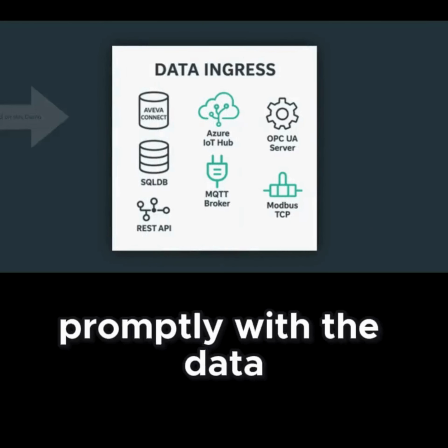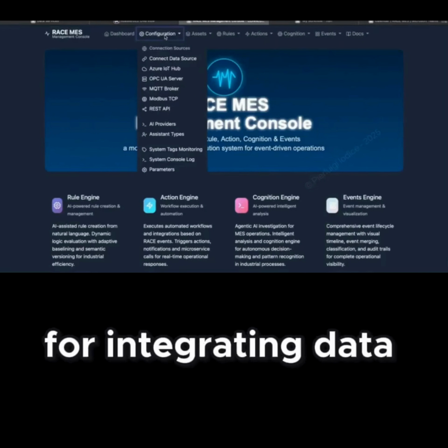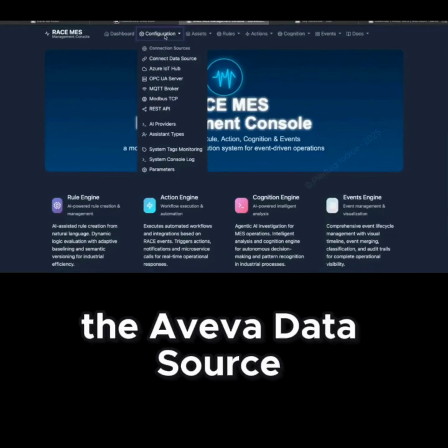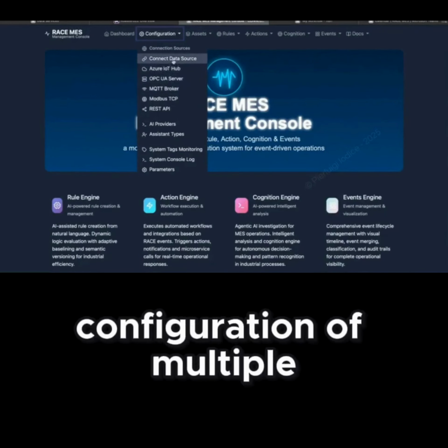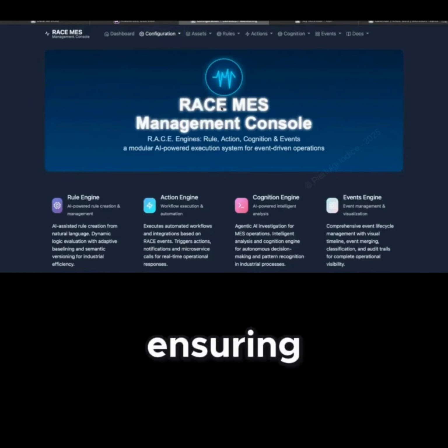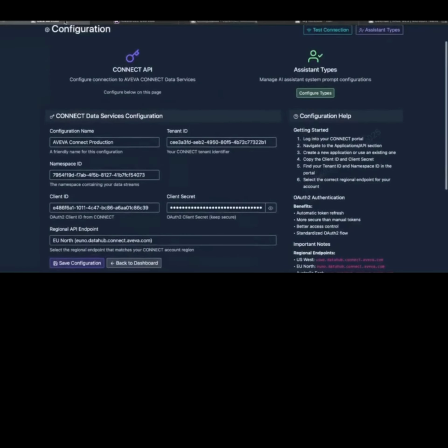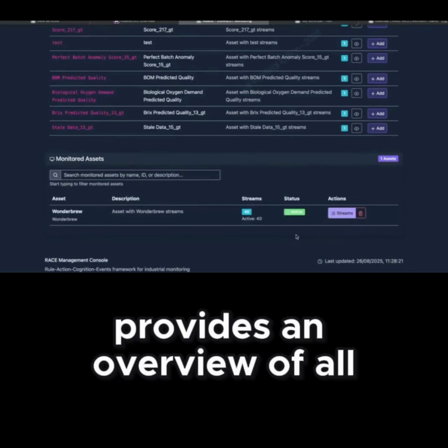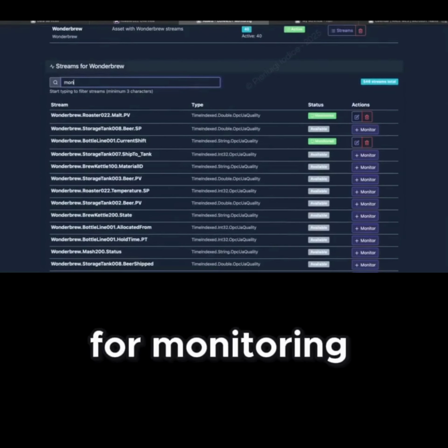Let us begin promptly with the data sources. Connection sources serves as a key hub for integrating data, in this case the Aveva data source. The RACE platform allows for the configuration of multiple tenants and namespaces, ensuring secure management of client IDs and keys for production assets. RACE provides an overview of all available streams, enabling users to select specific ones for monitoring.